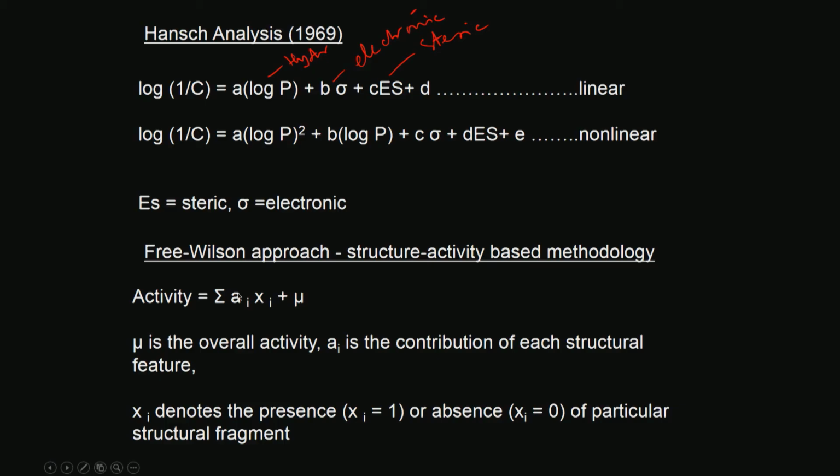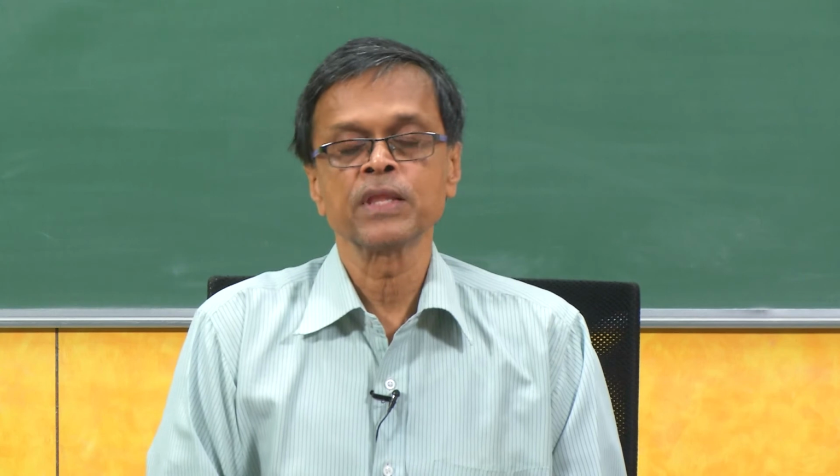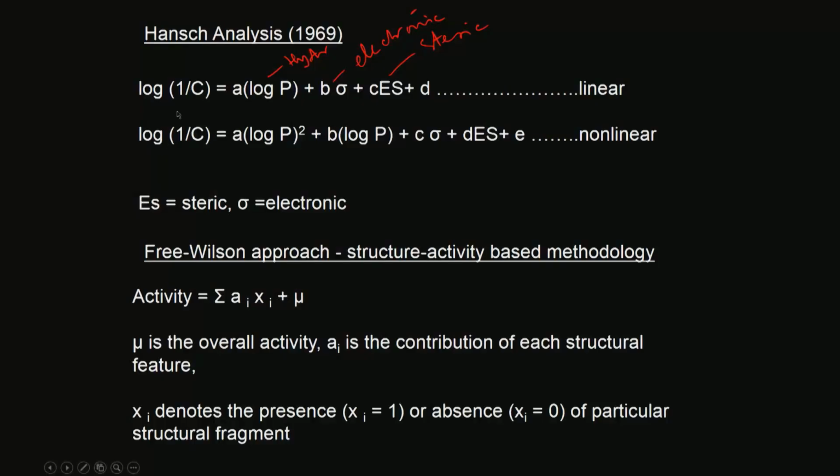Each one will contribute to the activity, some of them enhancing activity and some of them pulling down or reducing the activity. That is called the Free-Wilson approach. So, remember Hansch analysis and the Free-Wilson approach. In Hansch analysis, they assumed a hydrophobic hydrophilic contribution, an electronic contribution, that is here, and the steric contribution, that is here. So, the linear relation will be of this form.